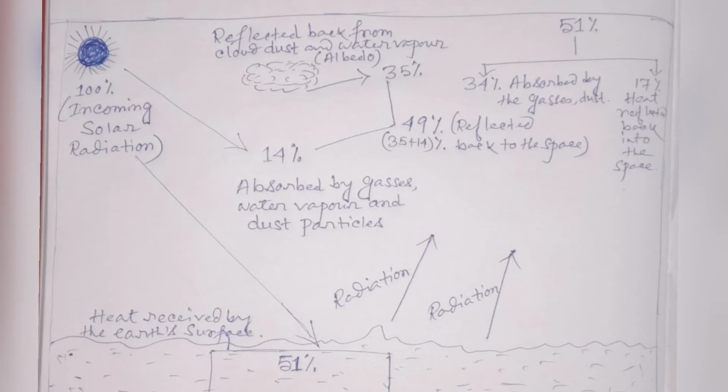Out of 100, only 51 of the insolation heats up the earth's surface. So it is called the effective solar radiation.